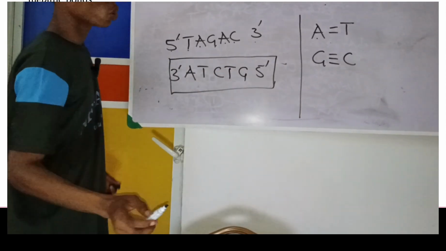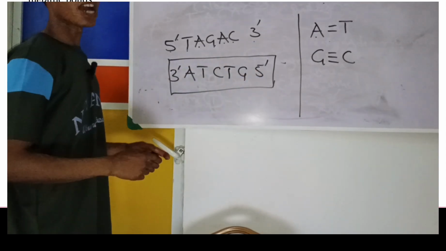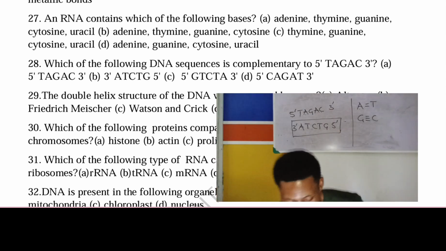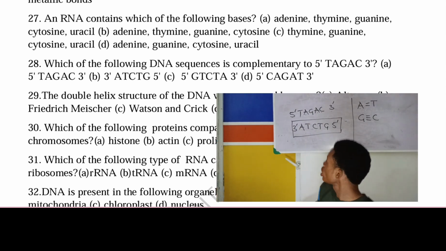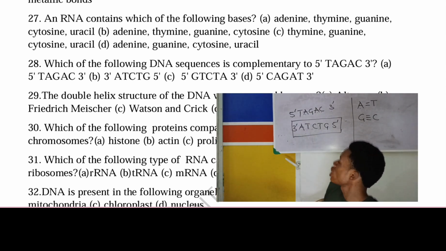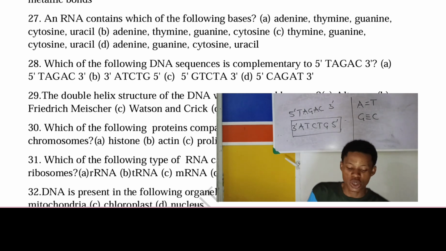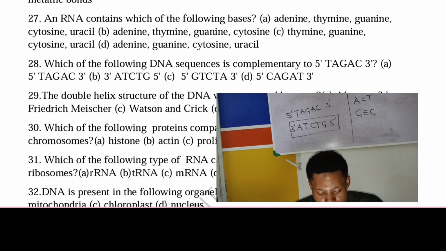You now check your options and look for where you see this one, and you click it and you go on. So let's check. Where do we see that? G, A, T, C, T, G. So which of the following DNA sequences is complementary to A, T, C, T, G? You can see there, option B is the correct answer, and it's running from 3 prime to 5 prime. Don't forget that.